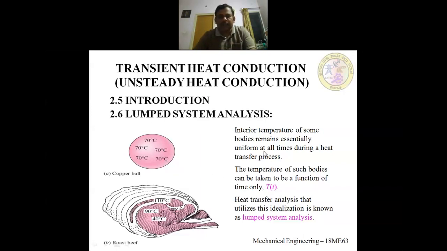Here I have shown roast beef also. The temperatures are varying. This is not a lumped system because the temperature across all the positions inside the roast beef is varying. Here it is 40, 90, 110. Lumped system analysis means across the body, the temperature should remain the same.